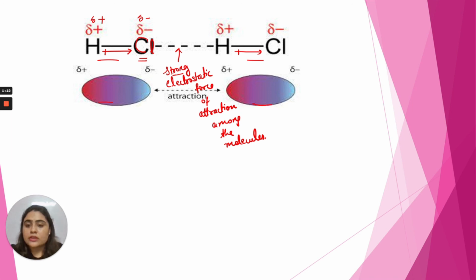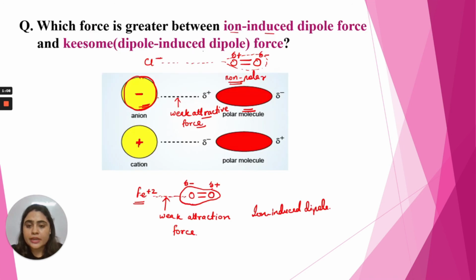So the answer to this question is that the Keesom force is greater as compared to the ion-induced dipole force. I hope this video has cleared the concept about these two types of forces and why we say that the ion-induced dipole force is a weaker force as compared to the Keesom forces.